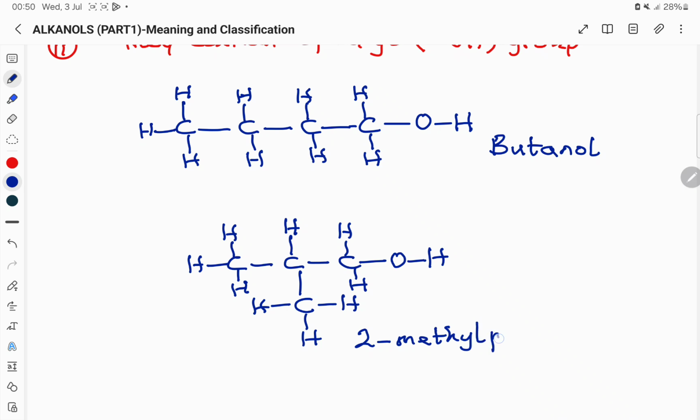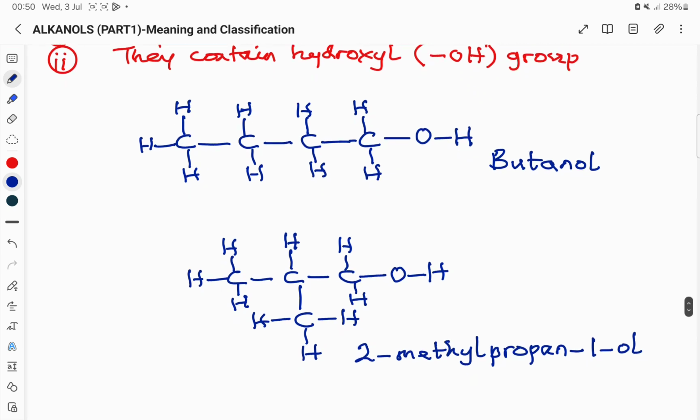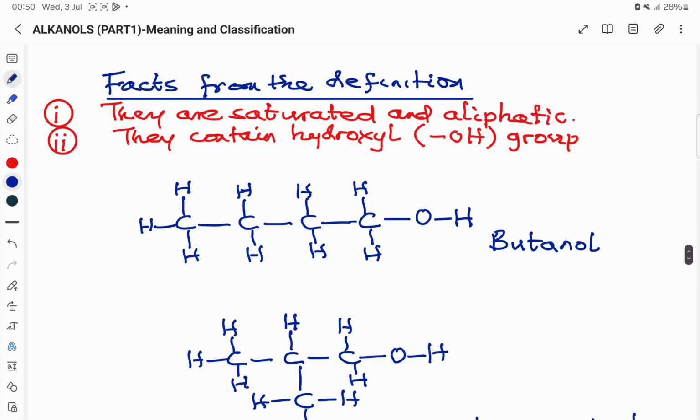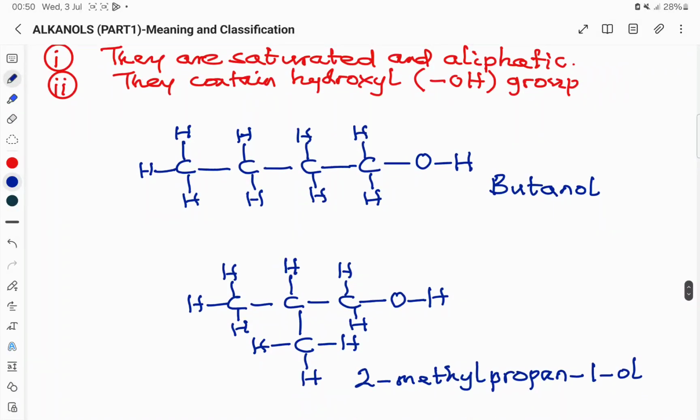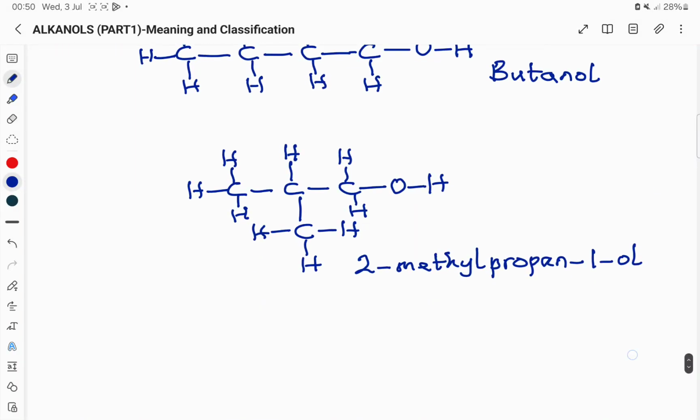So this is called 2-methyl-propan-1-ol. That's the name of this alkanol. This one consists of a single straight chain of carbon atoms, while this one consists of branch chains of carbon atoms. But both of them are saturated. Why? They are both saturated because the carbon chains in their molecules are joined by only single covalent bonds, and they both contain a hydroxy group. So they are representing saturated alcohols, which are alkanols. So that is to illustrate the definition of alkanol.